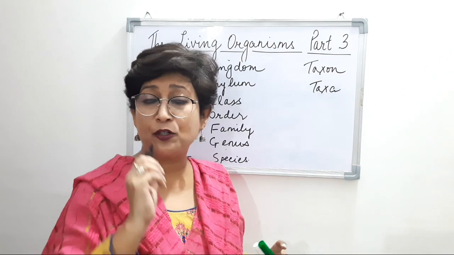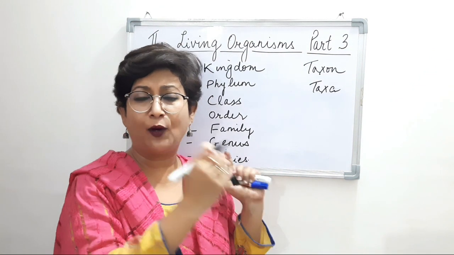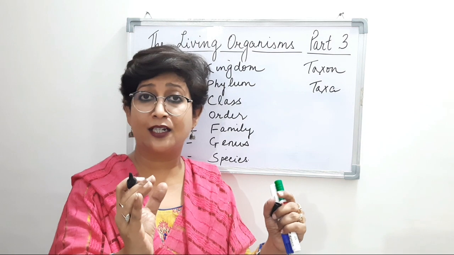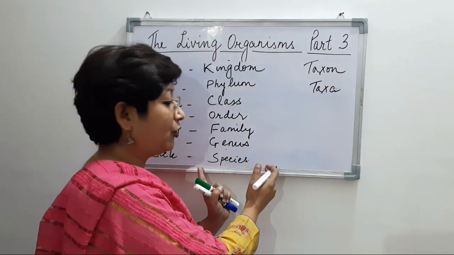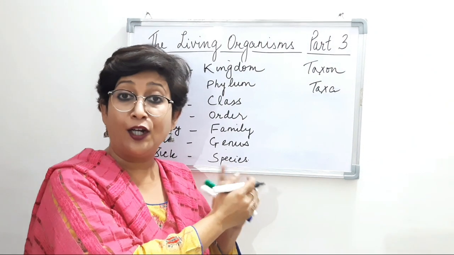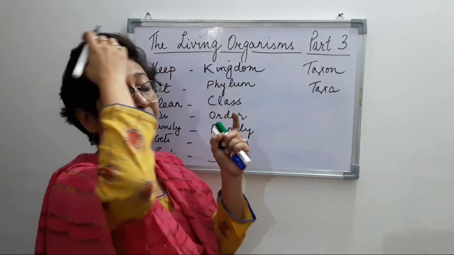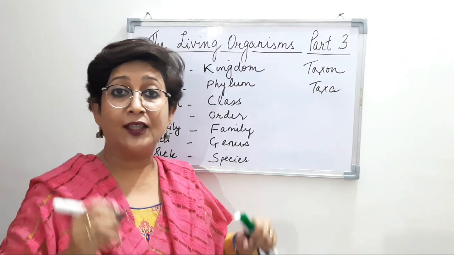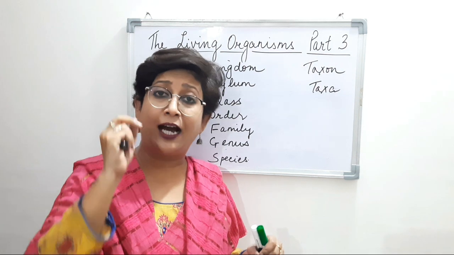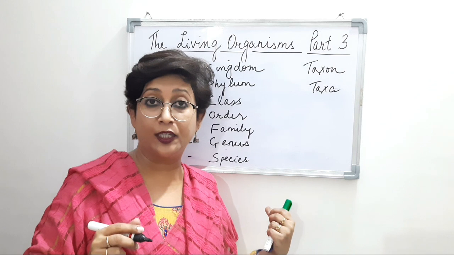When we talk about the characteristics of living organisms based on this, depending upon the characteristics, a group of organisms is placed in a particular category or taxon. So they are grouped under species, genus, family, order, class, phylum and kingdom. And what we see over here is that the maximum fundamental characteristics or features which are the same are found in the species.